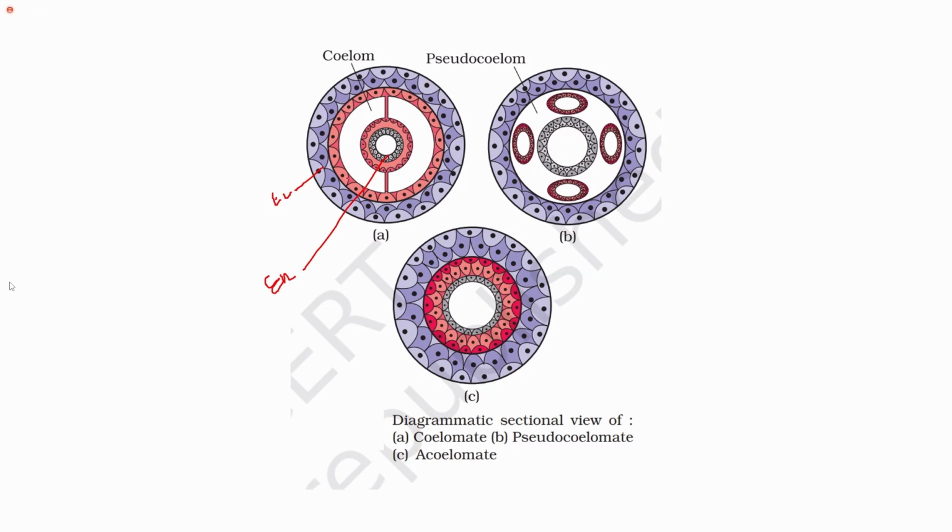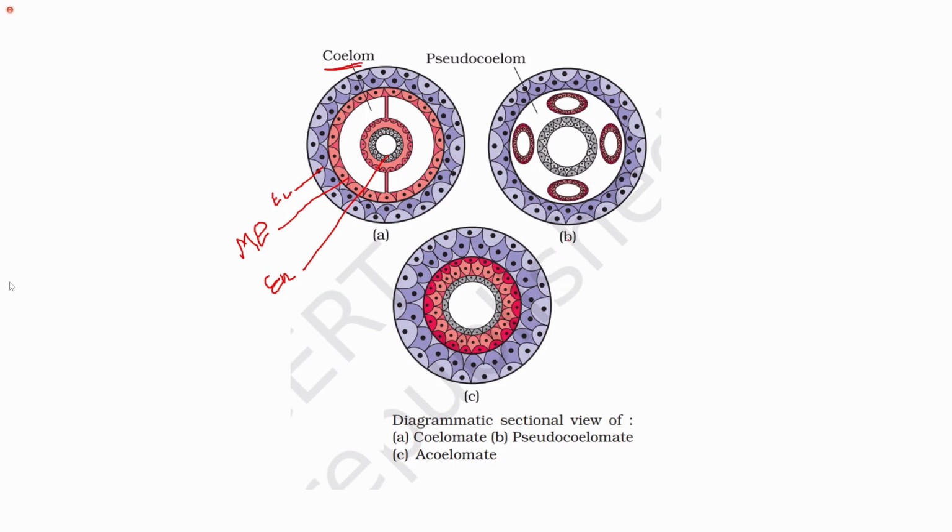The white space is the body cavity which is lined by the mesoderm, right? This is how the organism is called a coelomate. The body cavity is lined by the mesoderm, and the body cavity is known as the coelom.